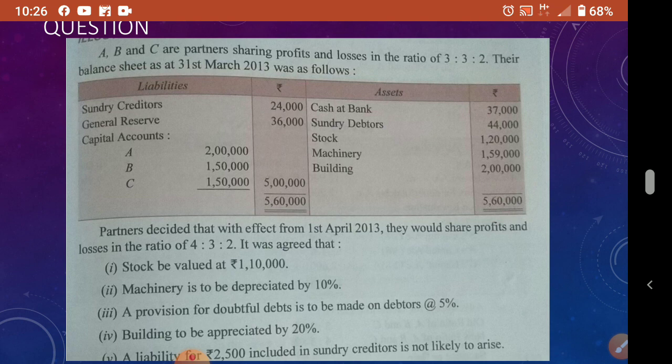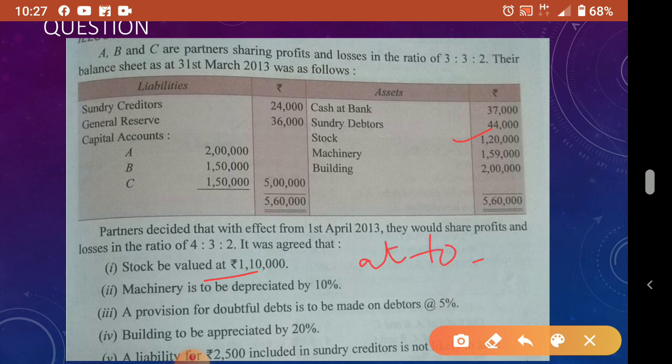When they say, for example, stock valued at, here the word is "at". So 1,20,000 is their stock. Valued at means the present value, which is 1,10,000. So we take the difference. So when "at" and "to" come, you have to take the difference and write.